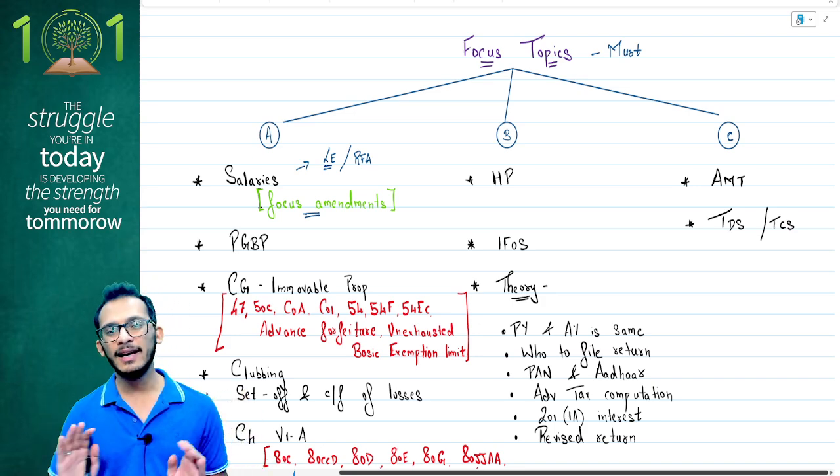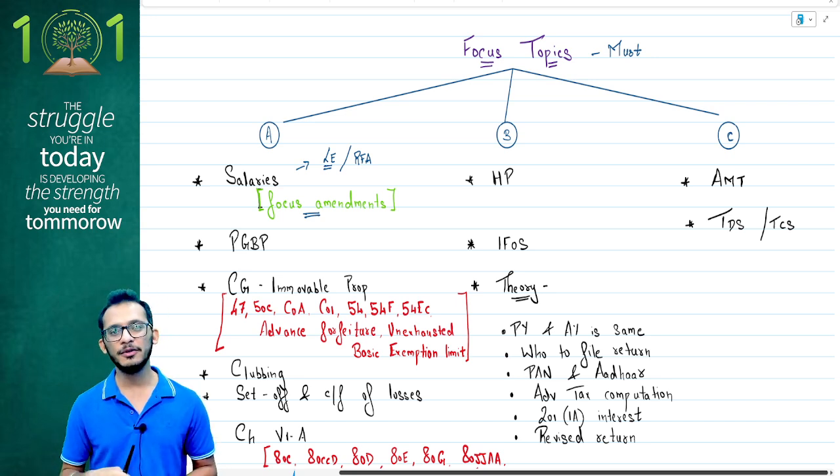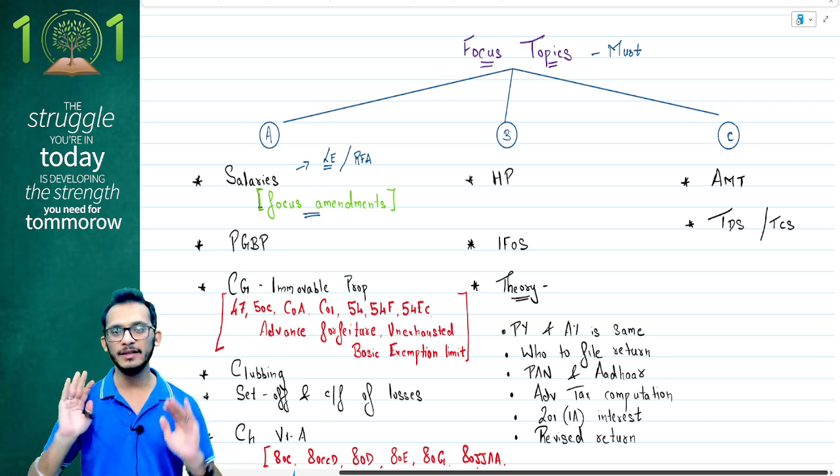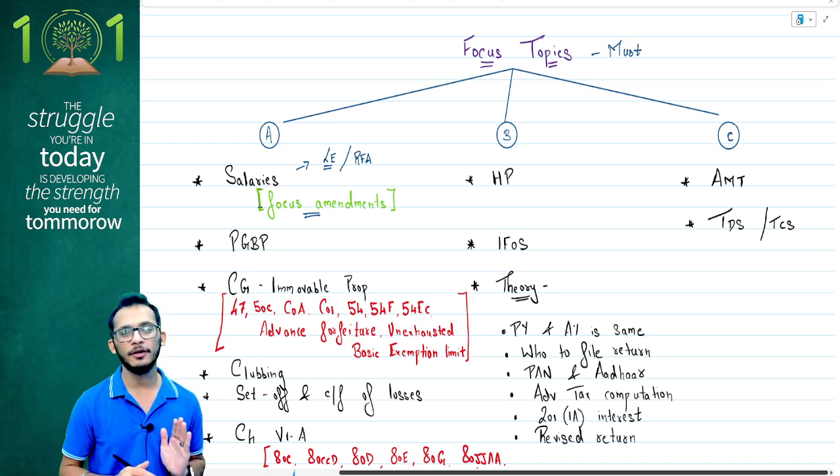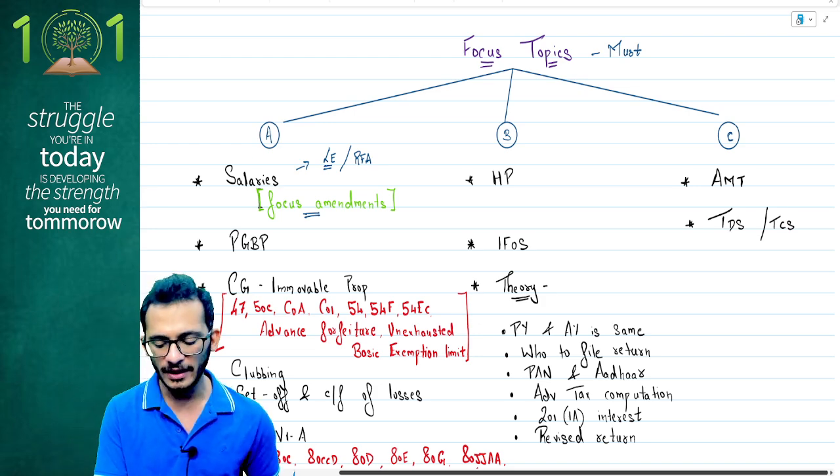Other than that, I'm presuming everyone knows salary by now. There is nothing complicated about it. You just have to mark up things. So salary is one of the easier chapters. Focus on salaries predominantly. Second, and I don't have to tell you this, PGBP is critical.